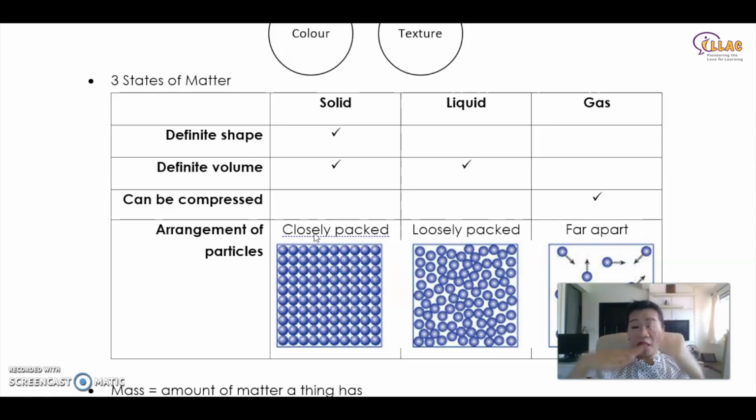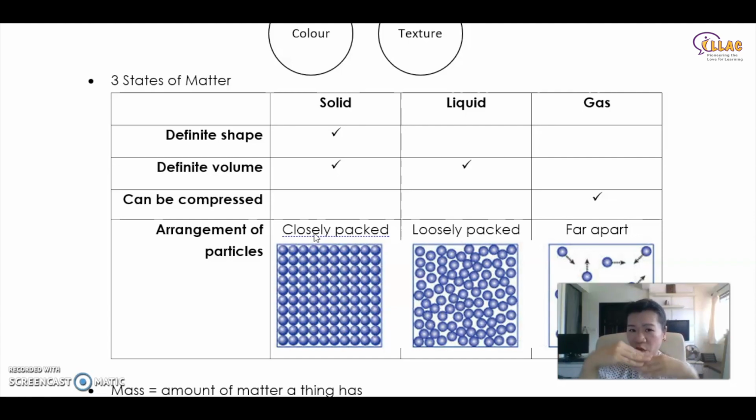But is it the same amount of them? Yes, it's the same amount of them. But do they have fixed shape? They do not have fixed shape. They're moving around already. Okay, but can you compress them and reduce their volume just because you put them into a smaller container? No, you cannot. Their volume does not change. It is still the same amount of them.